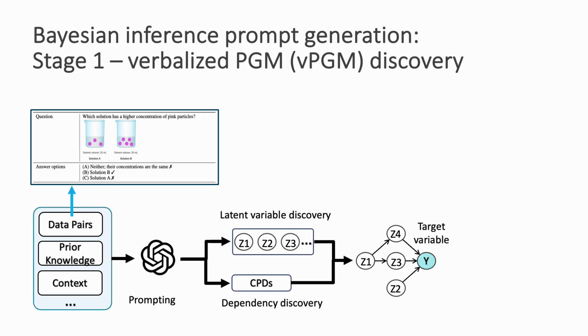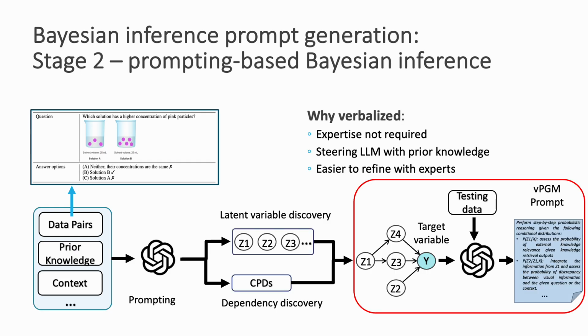Specifically, we develop a Bayesian prompting framework for simulating probabilistic graphical modeling, where we are given several data pairs, the prior knowledge of the probabilistic graphical model, like the maximum number of latent factors, and then a bit of context of this task. Then we can prompt the large language model to discover the latent factors and their dependencies.